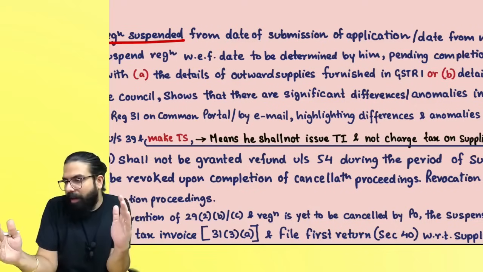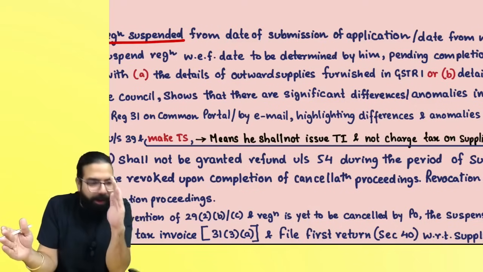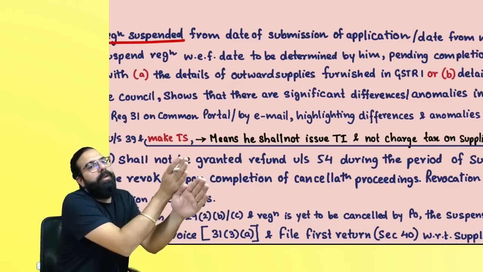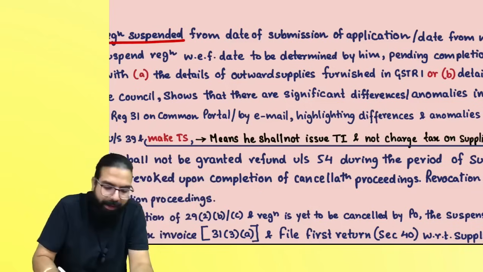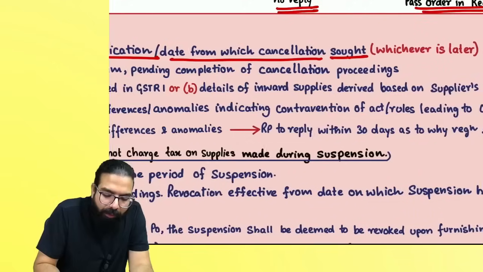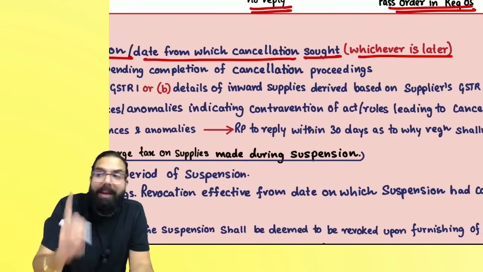You applied on this date, but you are asking cancellation from that date. So from that date, when the cancellation proceedings start, your registration will be suspended from the date of submission or from the date from which cancellation is sought, whichever is later.